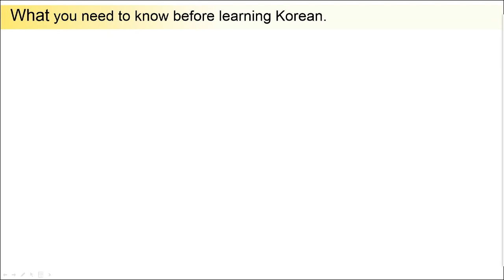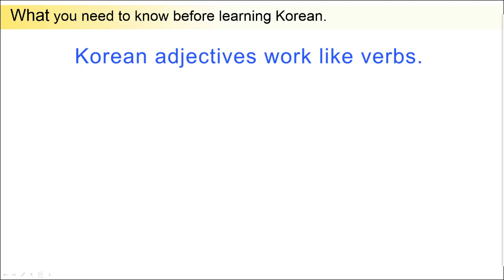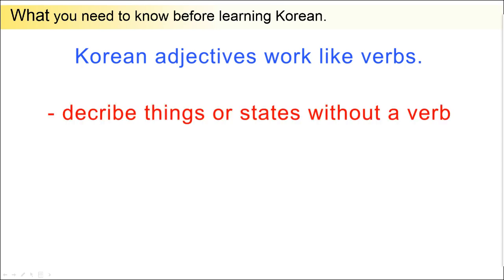The second characteristic of Korean is that adjectives in Korean sentences work like verbs. Adjectives in Korean have the function of describing things or states by themselves. In other words, adjectives function as predicates without the help of verbs, not as modifiers.